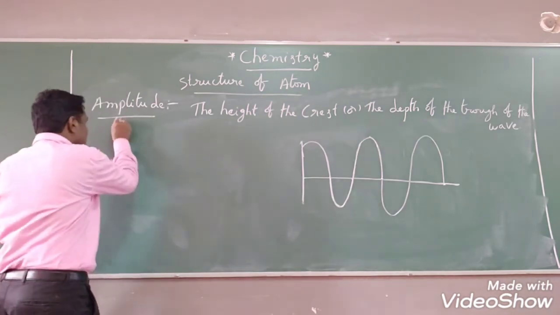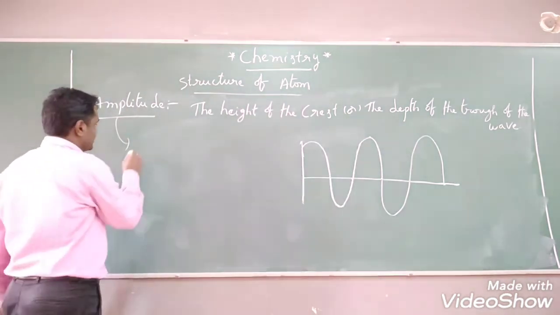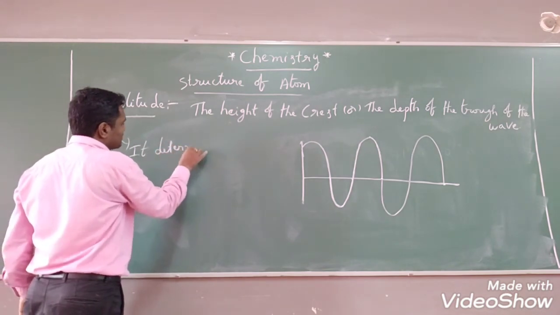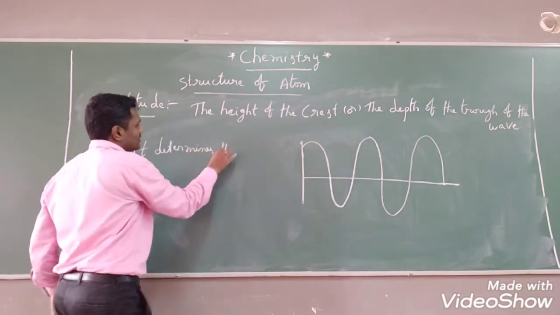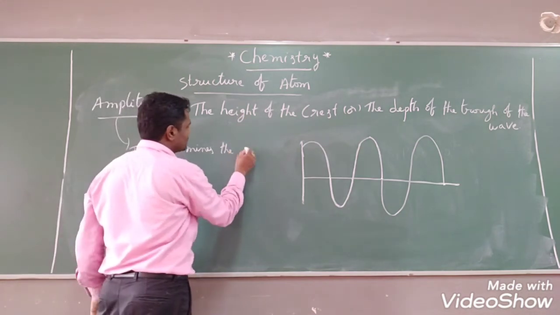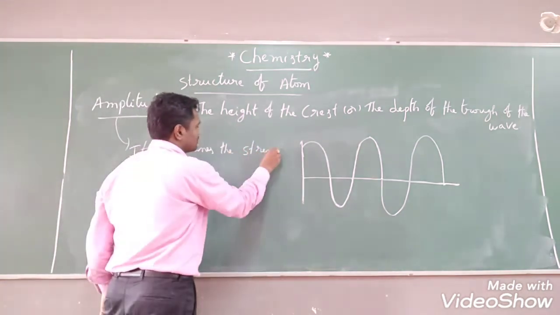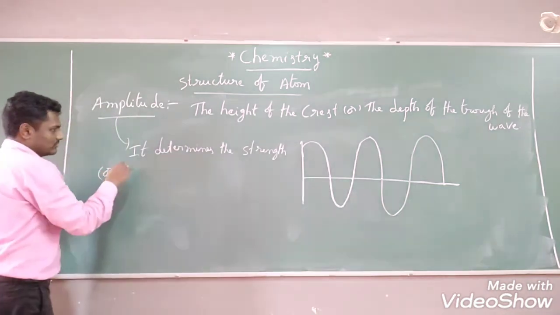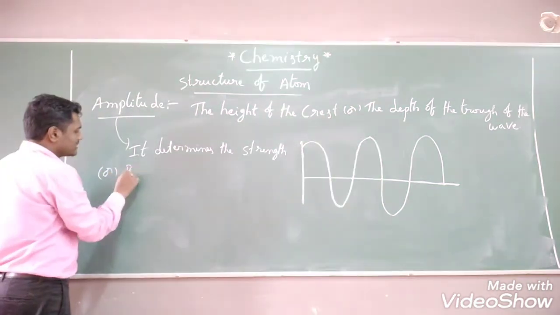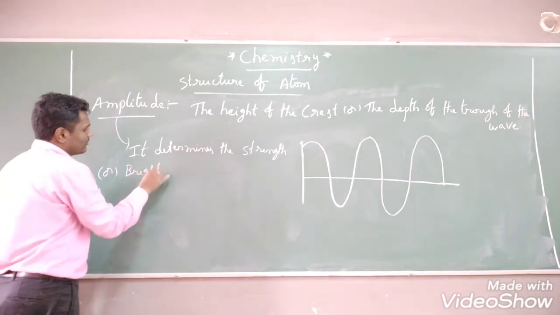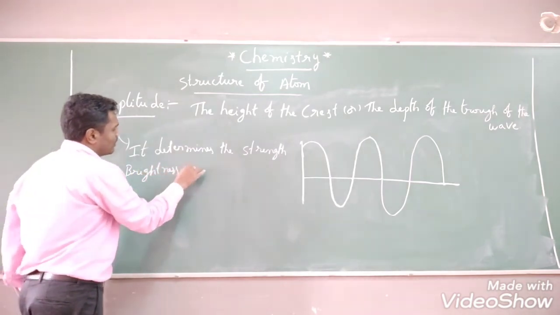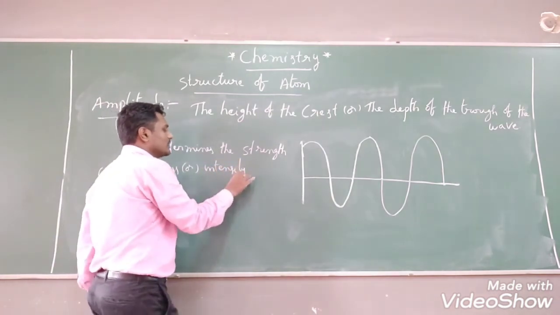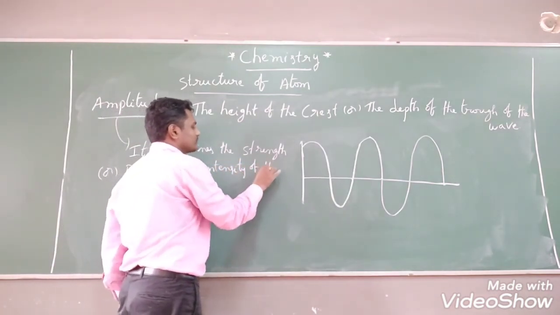So what is the use of this, sir? You may ask a question here. Mainly it determines the strength or brightness or intensity of the radiation.